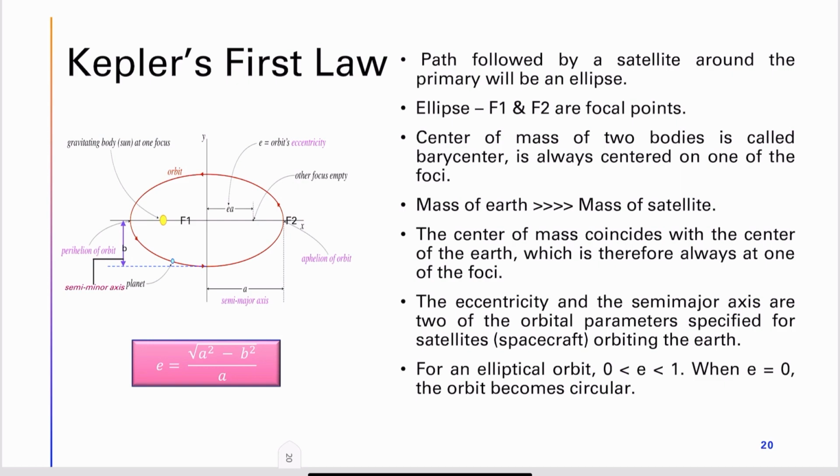The eccentricity and the semi-major axis are the two orbital parameters specified for satellites orbiting around the Earth. We have two major parameters influencing the path: one is the eccentricity, the other is the length of the semi-major axis. For an elliptical orbit, the eccentricity lies within the range of 0 to 1. Here you can see that e is equal to root of a squared minus b squared, divided by a, where a is the length of the semi-major axis and b is the length of the semi-minor axis.